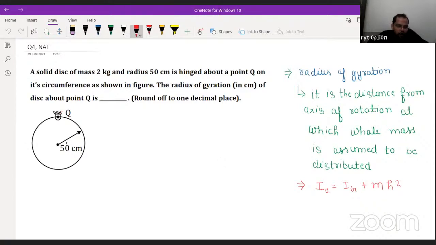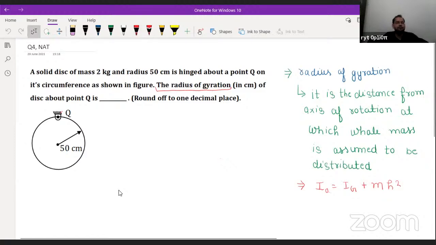Okay, no doubt. Then what will we do here? We will calculate the radius of gyration about the point of rotation. So what is the radius of gyration? I write the definition of radius of gyration here.